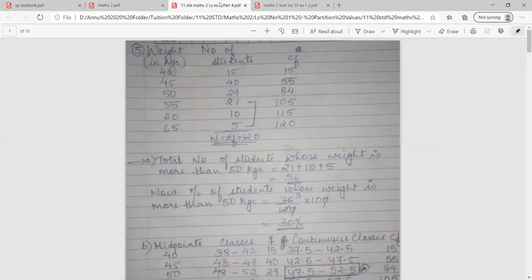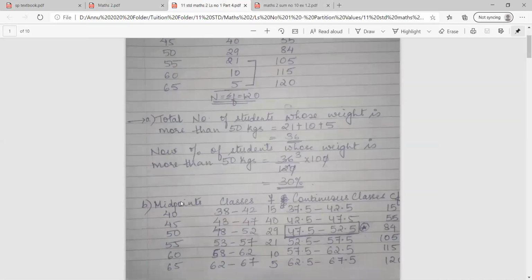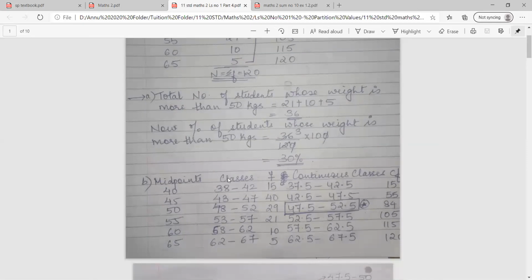Your classes will not be continuous. So as you can see on the screen, our classes can start from 38 consisting of 5 numbers because the difference in the midpoint is 5. So 38 to 42, 43 to 47, 48 to 52, like this we have made the classes.